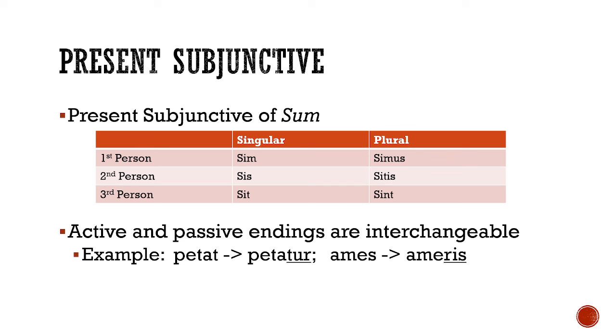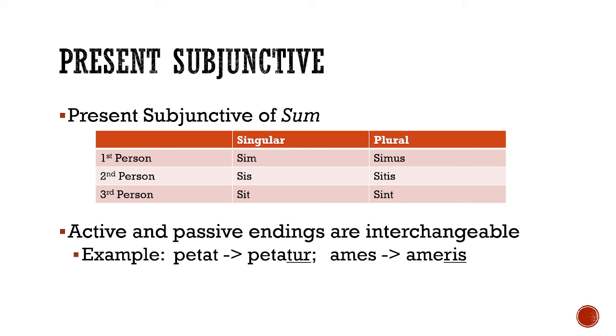And as I also said in the last video, we don't have to worry about translation. Next chapter, we will talk about what you would do if you saw one of these by itself in a sentence. But for right now, just make sure you know what you're looking for. So again, use one of those mnemonics like we beat a giant or let's steal a fiat or she wears a tiara to remind you of the vowels that are going to be used. And also remember the present subjunctive of sum, as you see here. You're going to be seeing that in a little bit, so don't forget it.